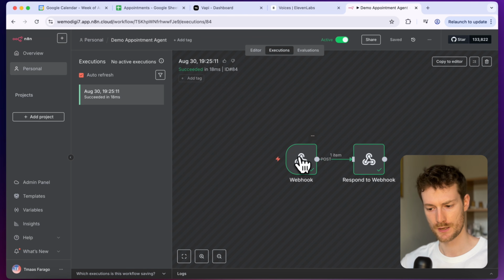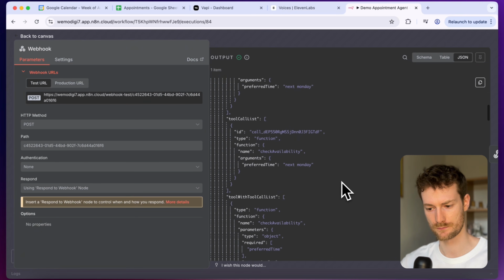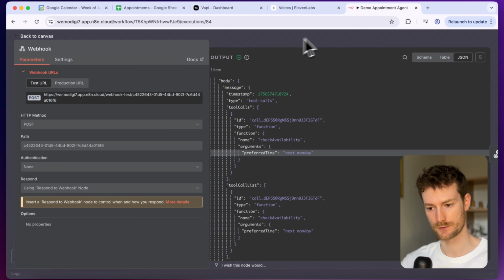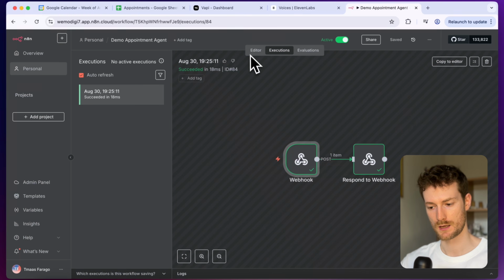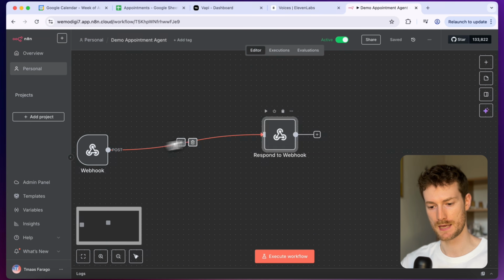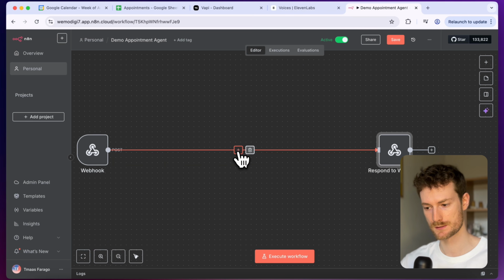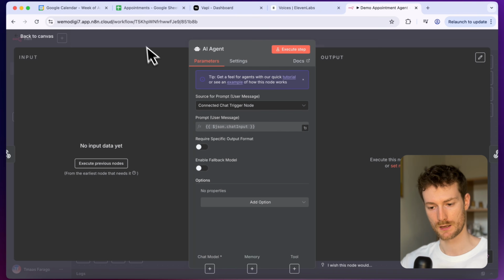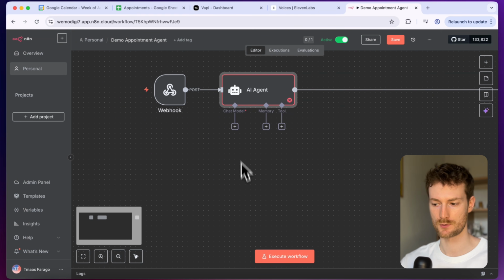If I click on it, you will see that it has all the information, for example, check availability tool name and the preferred time, which is next Monday. So the first thing I'm going to do here is close this, and I'm going to add an AI agent between these two nodes. You can select AI agent, and first you need to provide a chat model.